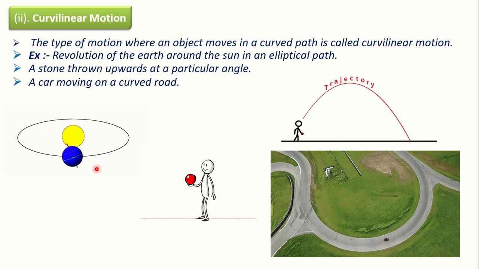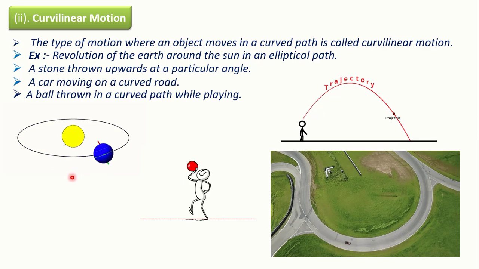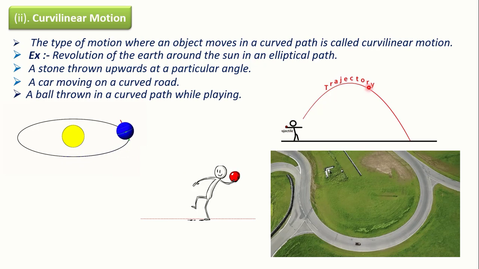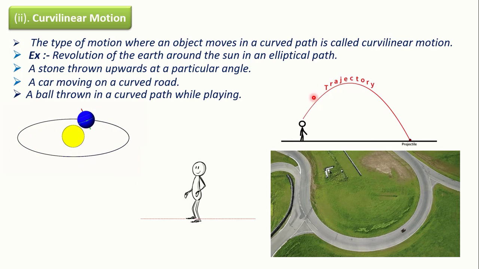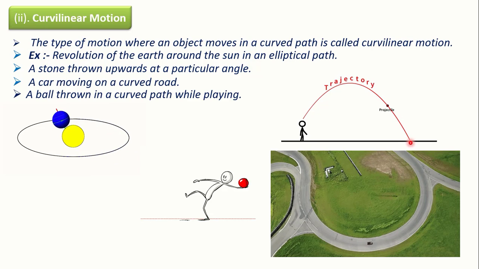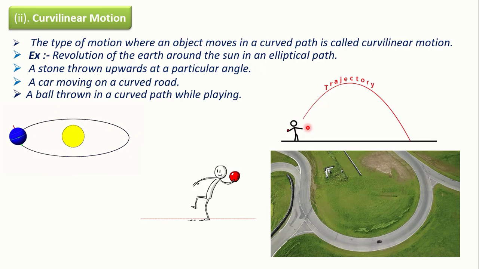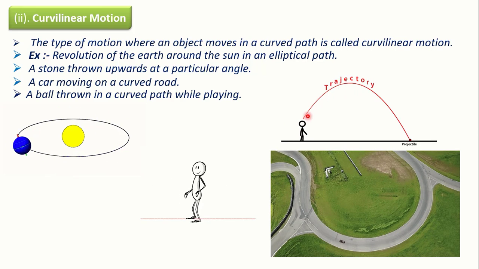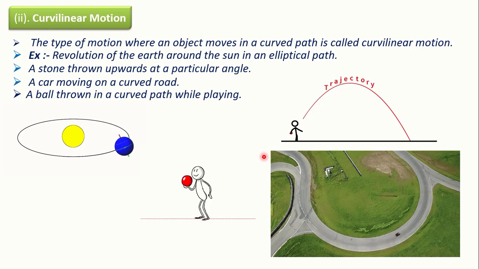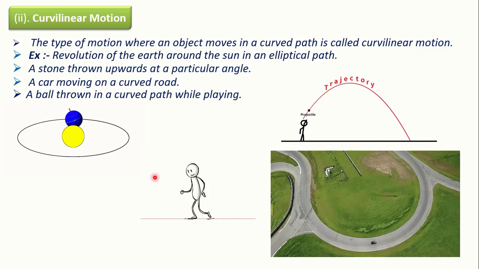Again, a ball thrown in a curved path while playing. You can see this boy is throwing a ball in a curved path. So this red color line indicates the path of the ball, which is curved. In cricket also, when a bowler or a player throws a ball, it goes in an upward direction, comes down, bounces, and starts moving again. So the motion of this ball when thrown is also an example of curvilinear motion.